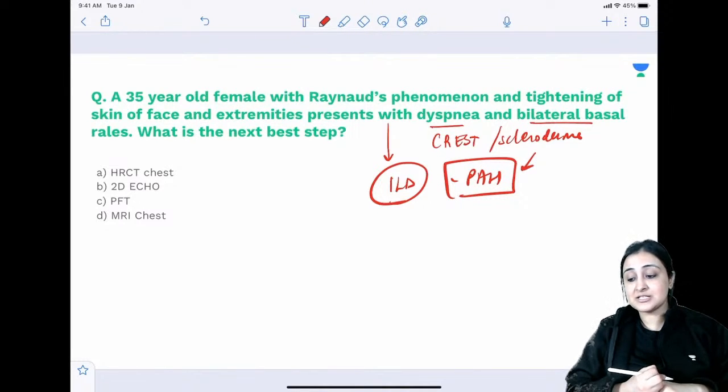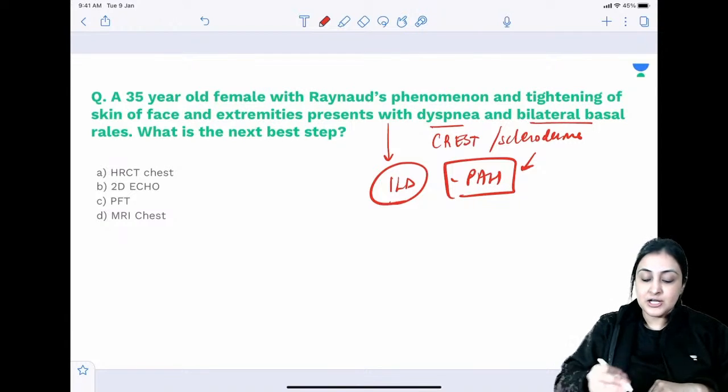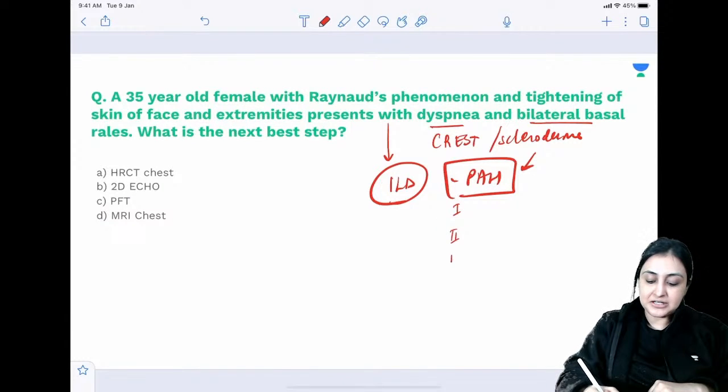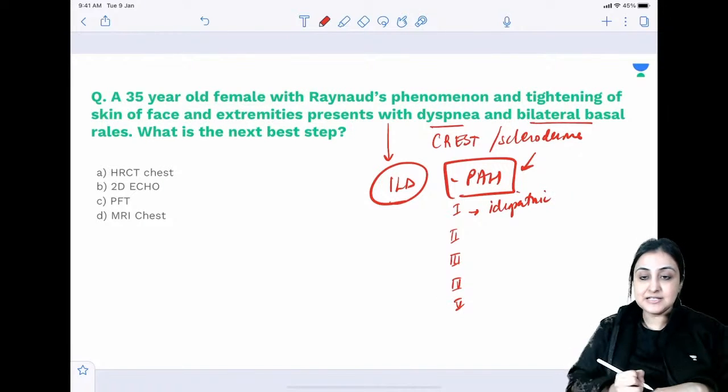Yesterday in Recipe Plus class we had discussed types of PH. So quickly let's do the Dana Point classification of types of PH. Here in type 1 it is usually idiopathic or very miscellaneous causes. All right, so this is the idiopathic variant.